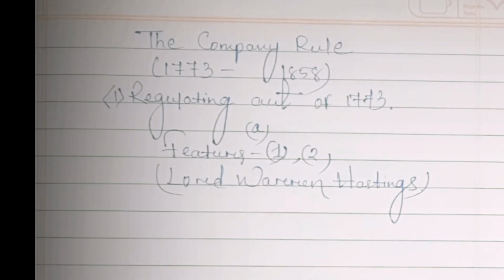it made the governors of Bombay and Madras presidencies subordinate to the Governor General of Bengal, unlike earlier when the 3 presidencies were independent of one another. So before the Regulating Act, the Governor of Bengal, the Governor of Bombay and the Governor of Madras were independent in each of their areas.